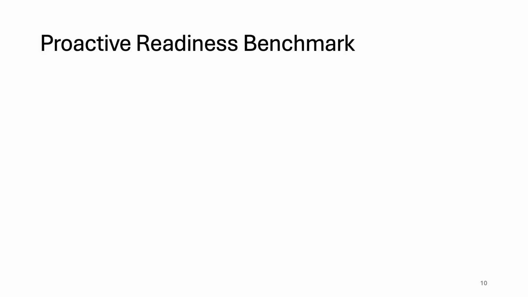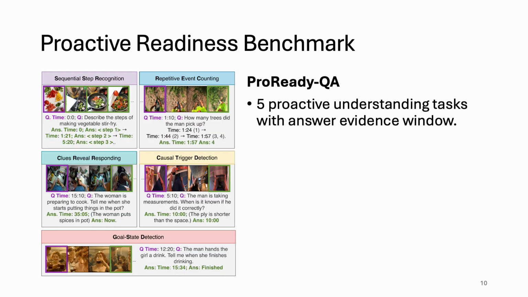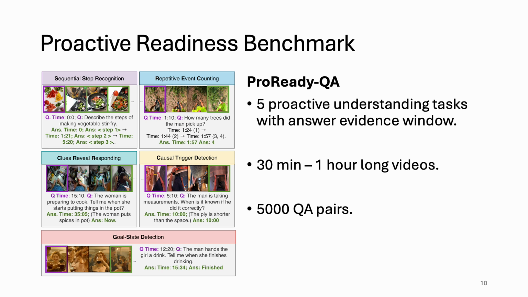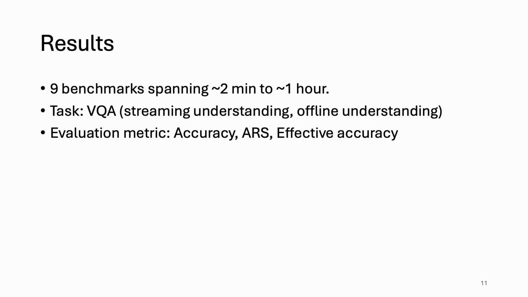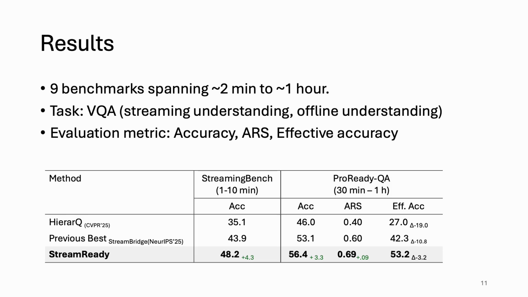To properly evaluate on-time answering capability, we also need a benchmark that has annotated answer evidence windows. So we propose ProReady QA with 5 proactive or future-dependent tasks, where the videos are from 30 minutes to 1 hour long, and it has about 5,000 QA pairs. We evaluate our model on 5 streaming benchmarks on the task of visual question answering and 4 offline video understanding benchmarks on the same task, and we report accuracy and ARS as the evaluation metrics. Here we show some representative results, where we see that our model is the best in bridging the gap between accuracy and effective accuracy, proving its on-time answering capability.